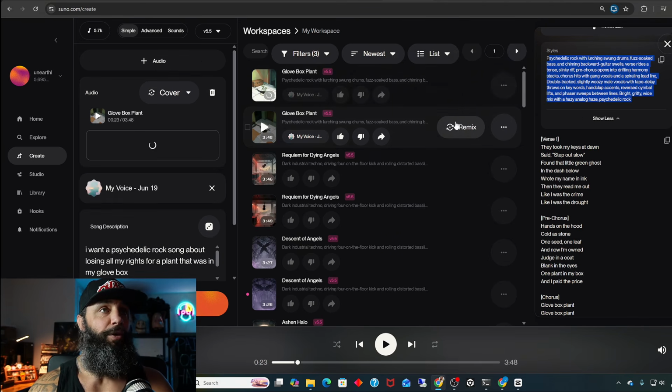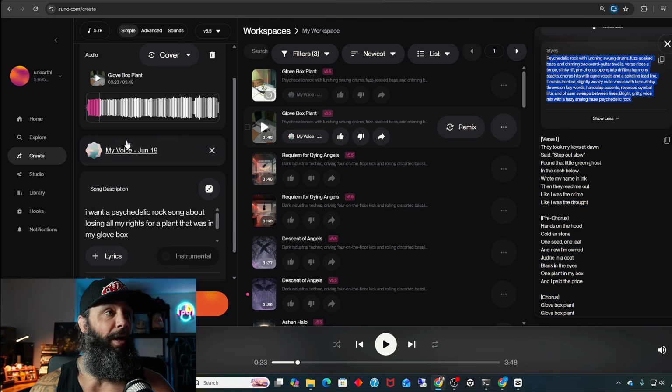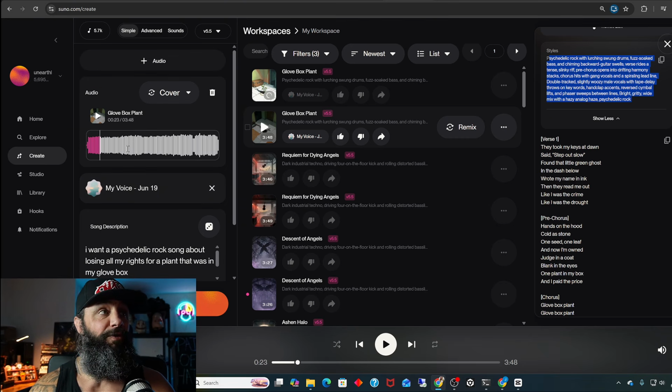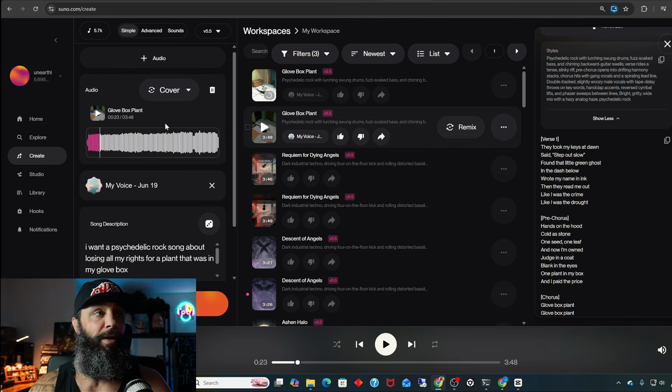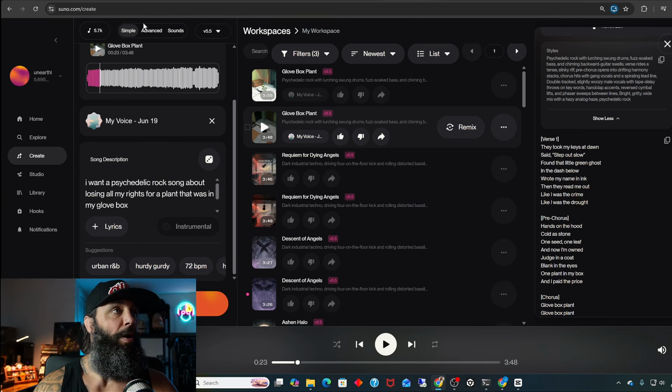The remix button is going to put our style prompt and lyrics here, and it's going to have the song up above. Because I like that guitar intro riff, it's going to keep that same guitar, and now it's going to have my voice. You can also replace this audio with your guitar. If you remember, we recorded our guitar before. Mine's the resonator, not necessarily this style of music, but you could upload that. And if you watch my other videos, you'll see when I played the guitar, used my phone like a sampler, uploaded the music, extracted the prompts, and used those. Very similar process. All right, so now we'll put it in advanced mode.